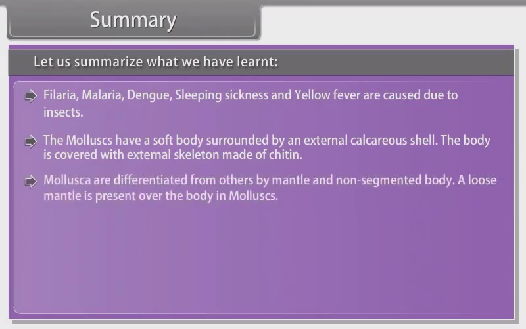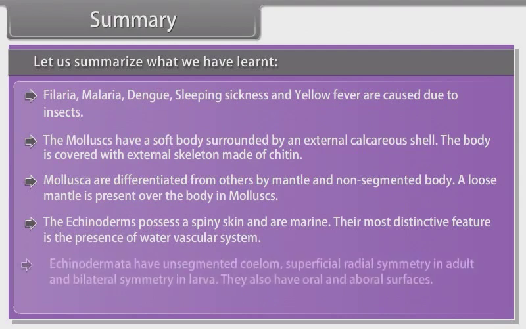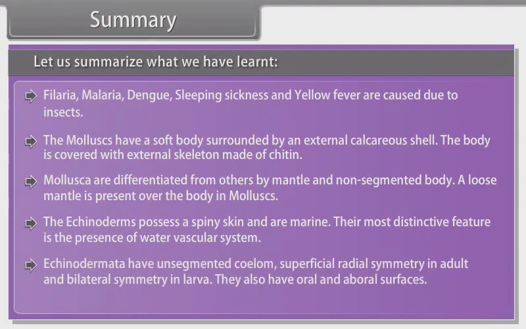Mollusca are differentiated from others by mantle and non-segmented body. A loose mantle is present over the body in molluscs. The echinoderms possess a spiny skin and are marine. Their most distinctive feature is the presence of water vascular system. Echinodermata have an unsegmented coelom, superficial radial symmetry in adult and bilateral symmetry in larva. They also have oral and aboral surfaces.